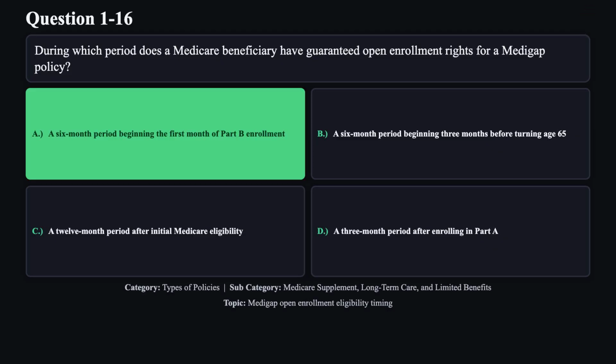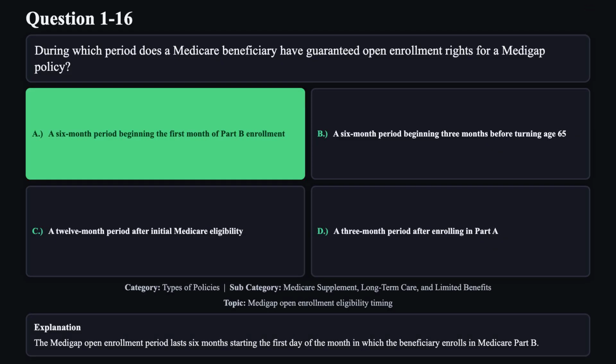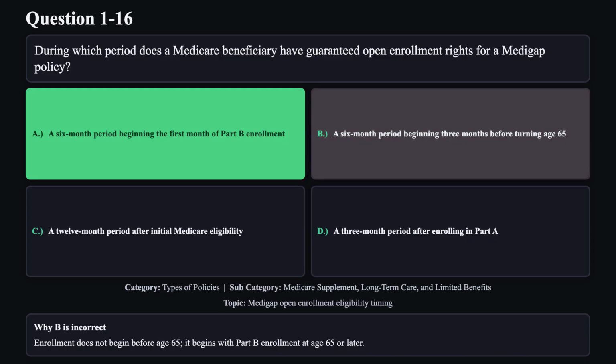The correct answer is A. The Medigap open enrollment period lasts 6 months starting the first day of the month in which the beneficiary enrolls in Medicare Part B. Reason B is not correct. Enrollment does not begin before age 65, it begins with Part B enrollment at age 65 or later.